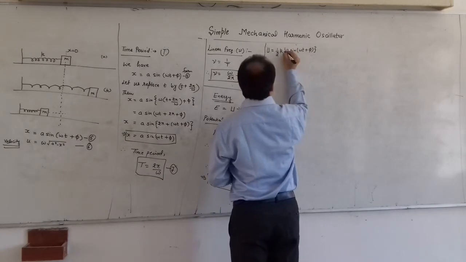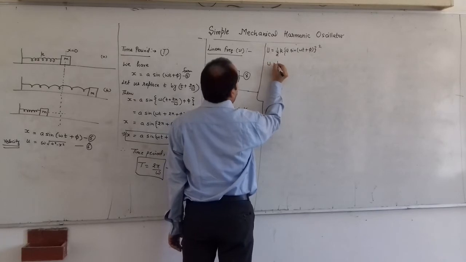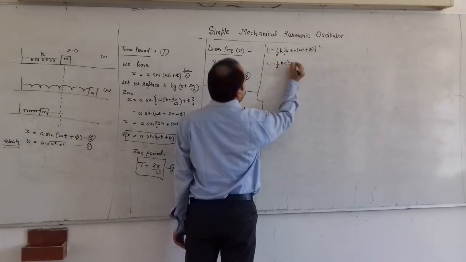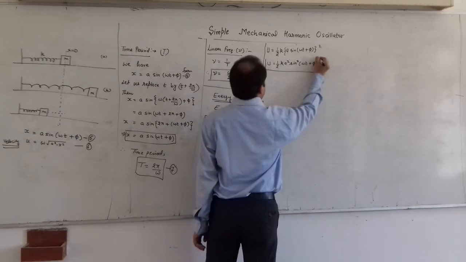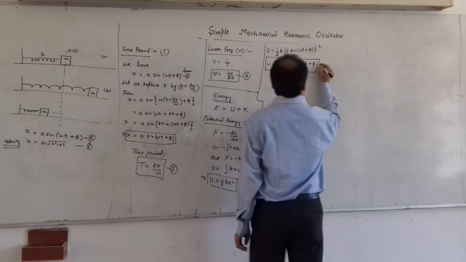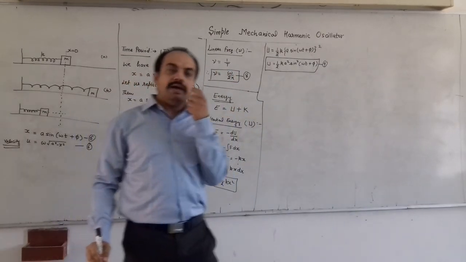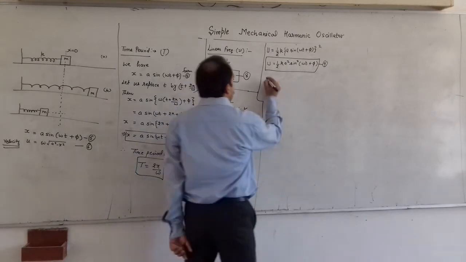We have our square. So therefore the potential energy comes out to be half k a square sin square omega t plus phi, right? This is our equation number 9. So we have derived our expression for the potential energy. Now we are deriving our expression for kinetic energy.